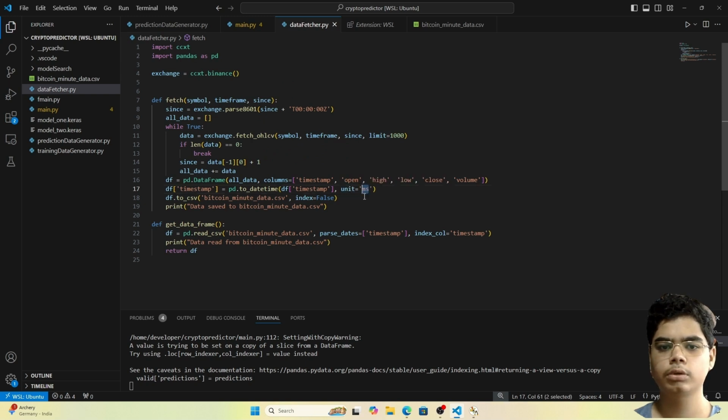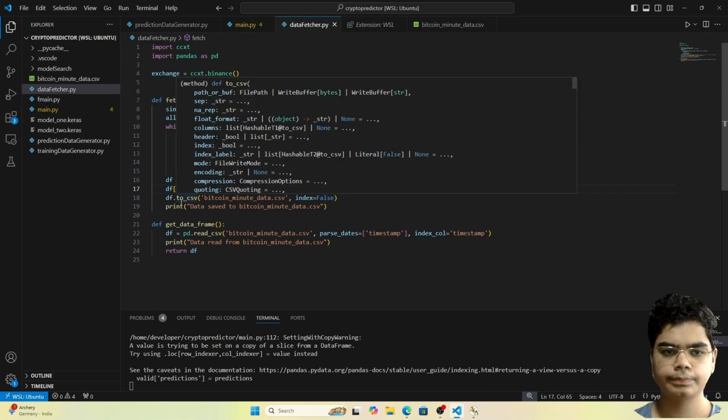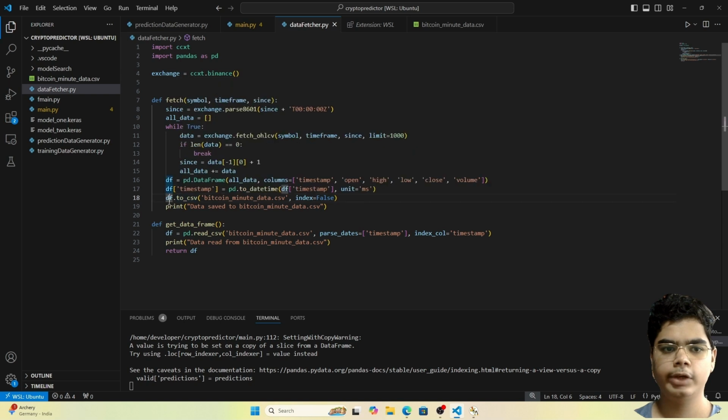And then finally we will write it to the CSV file, which is known as Bitcoin minute data. We don't want the function to automatically add an index, since we have a column which has unique values, which is timestamp, so we will use this as the index. And then finally we will print that we have saved the data.